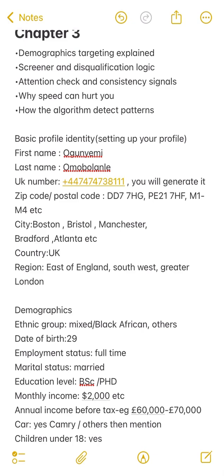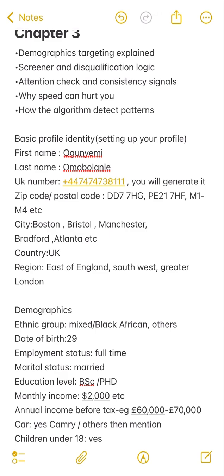Once you complete these questions and they say that you are not qualified for this survey, that means your profile, the information and everything you put, does not match the kind of survey that the researchers want. That is why you get screened out, or disqualified, or they say you are not a match for this particular survey. If you are not a match for that one, you can be a match for a lot of other survey sites.